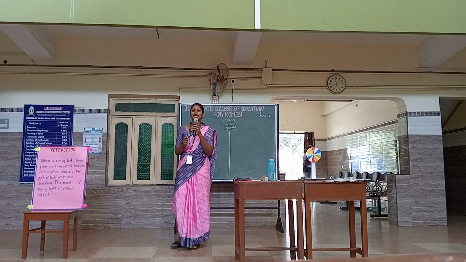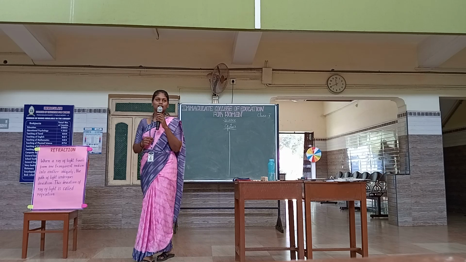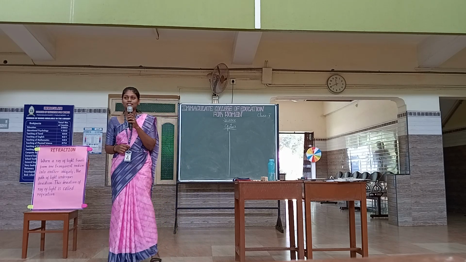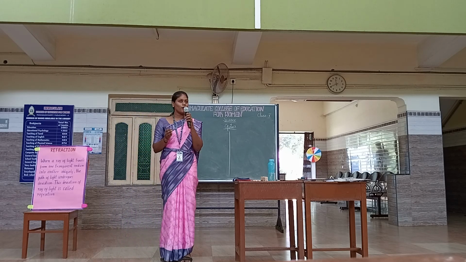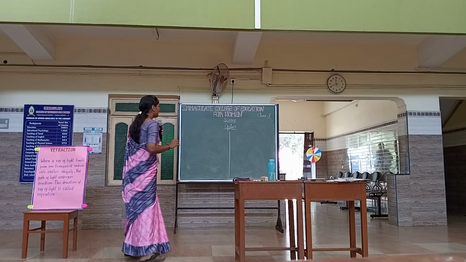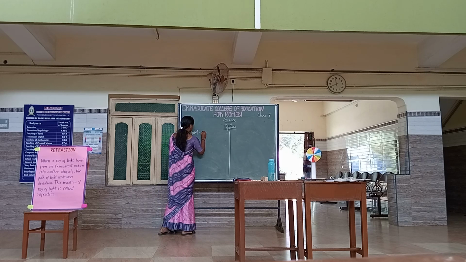So optics is the study of light. In order to know what optics is, we should know what light is. The definition for light is: light is an electromagnetic radiation that makes the object visible to our human eye. So it is an electromagnetic radiation. What is light? Electromagnetic radiation.